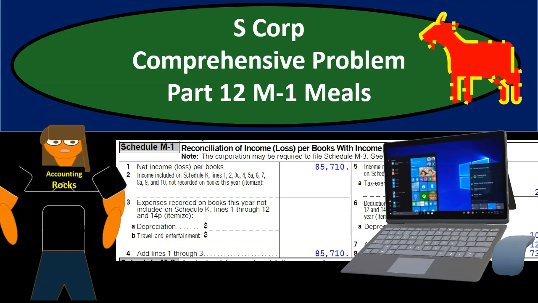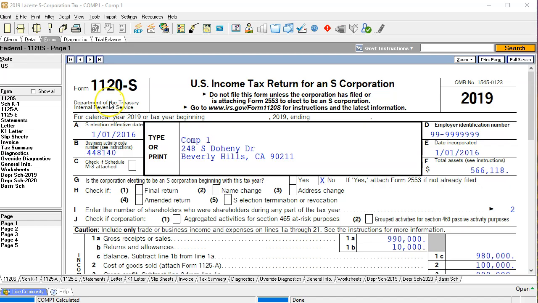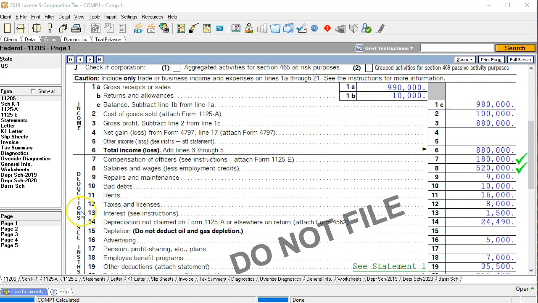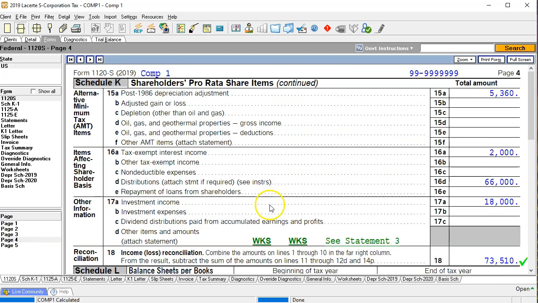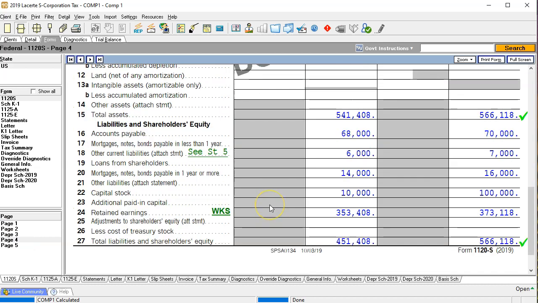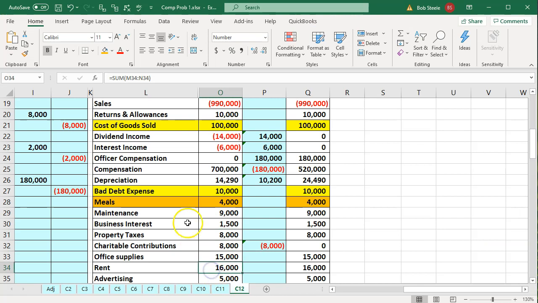If you would like to enter this directly into the tax forms, we will provide those, or you can find them on the IRS website at irs.gov. Here we are with the 1120S. If we look at the 1120S, we're going to go down to page 4 and just note that we are in balance here. I always like to do that at the starting point of any kind of adjustment that we are going to make. If we then go into Excel, we're now looking at an adjustment related to meals.